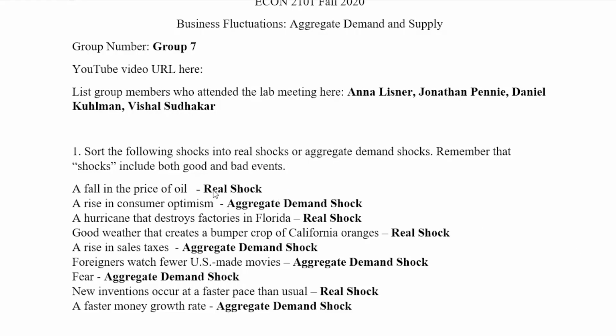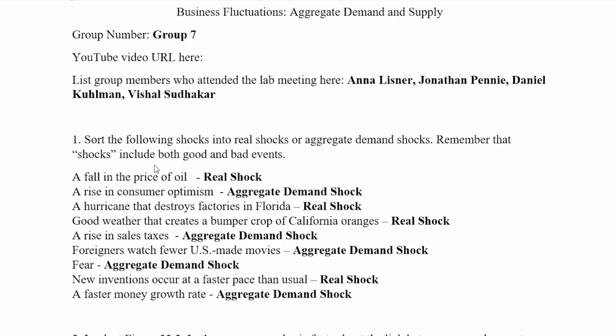So question one, we're going to sort them into real shocks and aggregate demand shocks. A real shock is when there's an unexpected event that occurs in the economy, and an aggregate demand shock is an event that causes an increase or decrease in demand. So we'll look at how we can sort these.